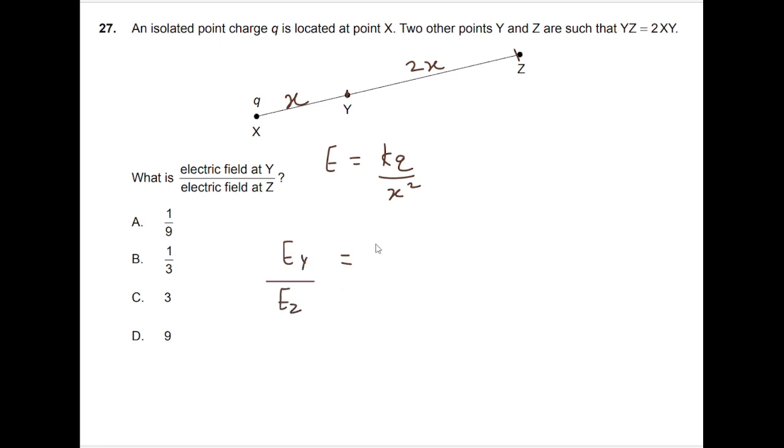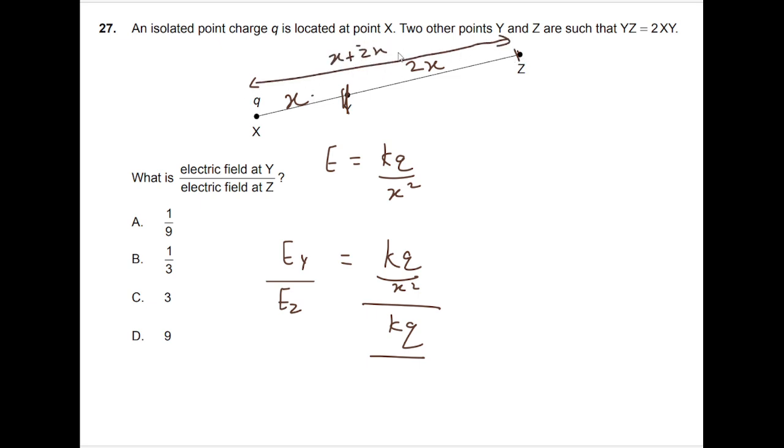At Y we have to take the distance from the charge. So at Y it will be kq upon x square, whereas at Z, the charge is q but the distance is 2x plus x. So we have to take this whole distance. If we are talking about Z, from the charge the distance is basically x plus 2x, which becomes 3x squared. So if I just solve it out, it becomes 1 by x square upon 1 by 9x square. So x square cancels, it becomes 9. So the correct option is D.